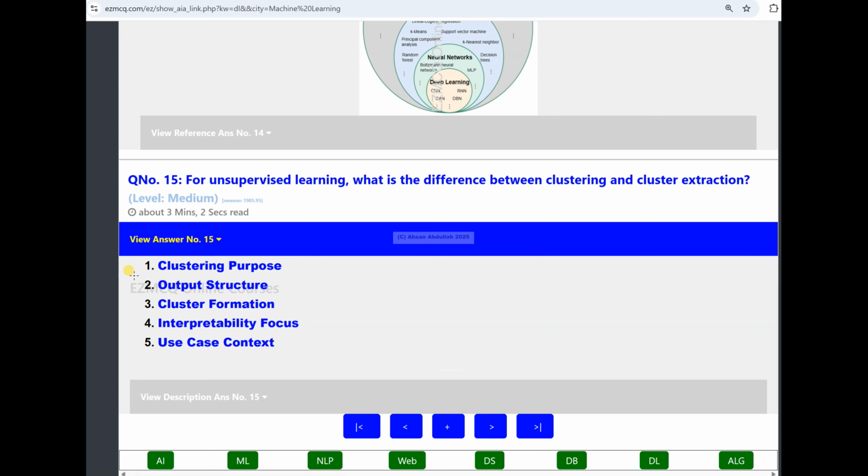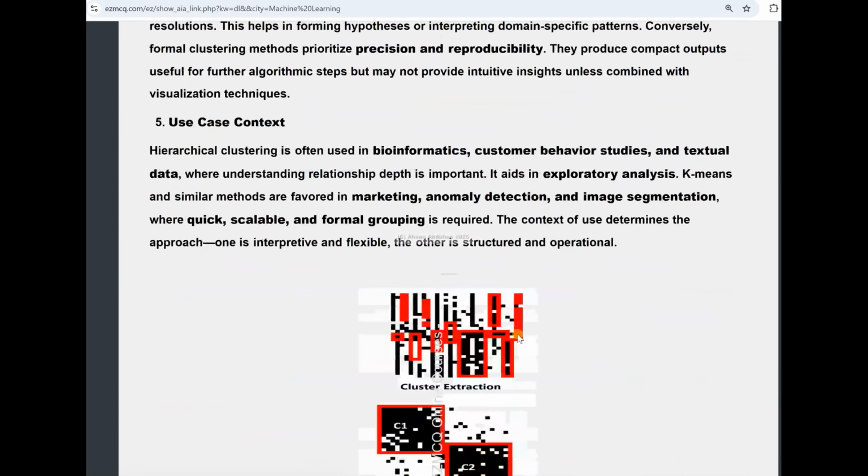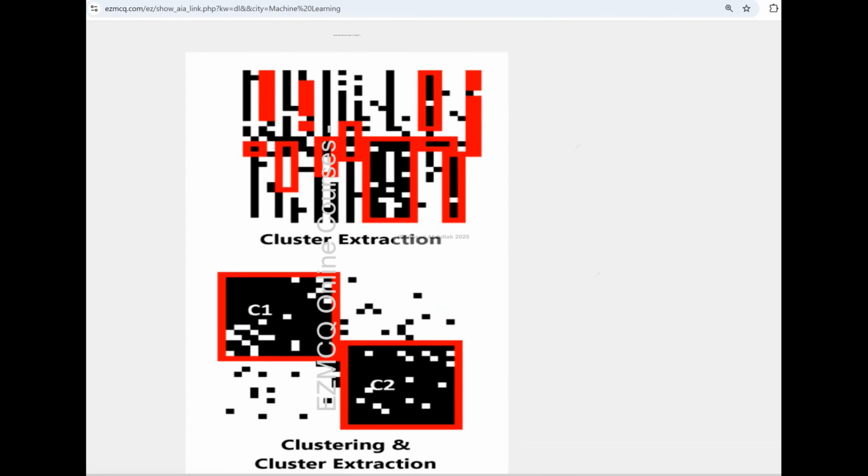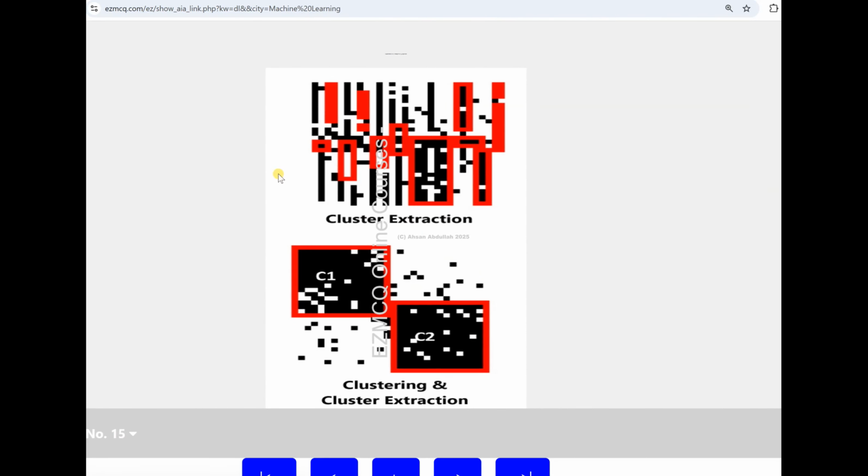Then the structure of the output. Let me first show you a diagram, and then this should become very simple to understand. This black area is a two-dimensional space in which data is present.